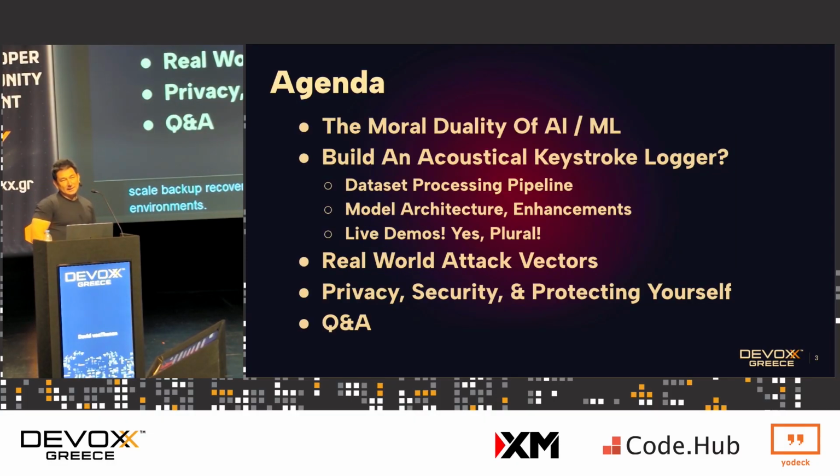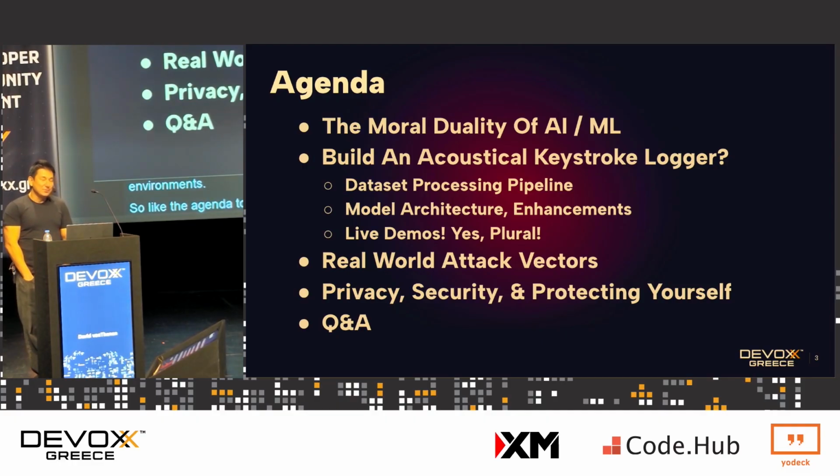So, like the agenda today, the first thing we're going to do is talk about the moral duality of AI and ML. The reason I want to start with that is because this topic is quite sensitive, as you might guess, right? And then after we talk about this moral ambiguity, we're actually going to talk about how to build one. And not only how to build one, but I did build one. It's actually based off a research paper, but I made significant improvements on top of that.